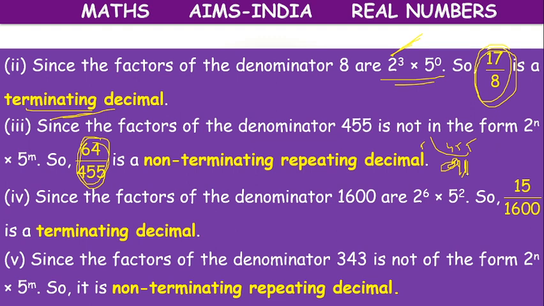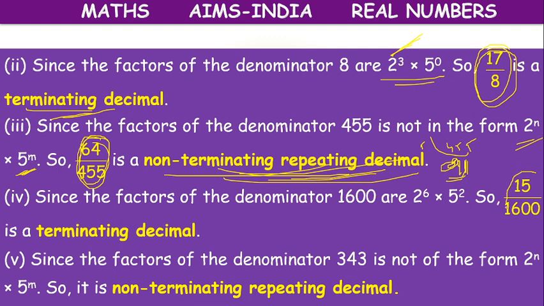Can we write 91 as a product of 2's and 5's? 7 13s are 91. We cannot express it in the form of only 2's and 5's. Some other numbers like 7 and 13 also will come. So it is a non-terminating repeating decimal.